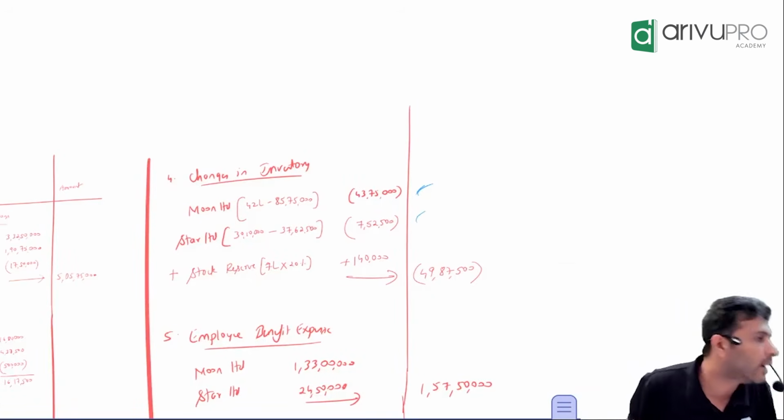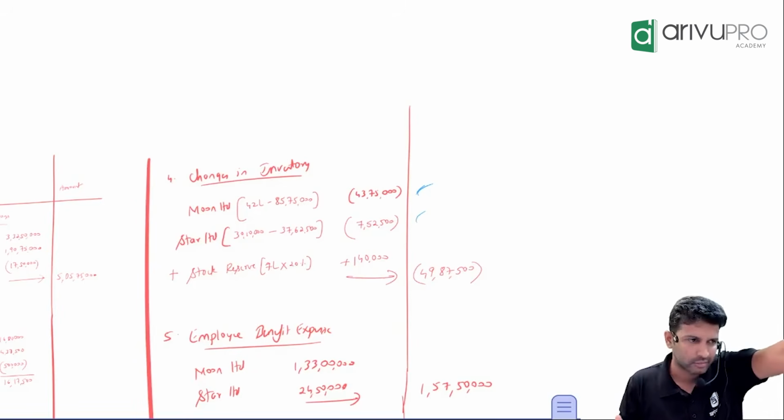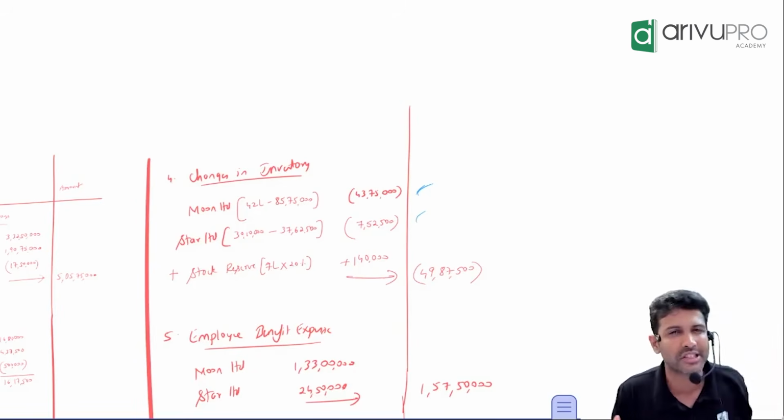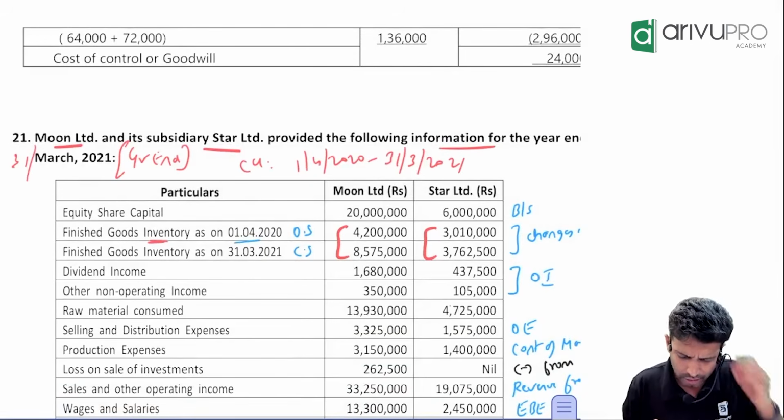Mutual owings you need to eliminate. That is one. One stock reserve adjustment they may ask you at best. That's all, I think, maximum adjustment which gets targeted in consolidated SPL. Conceptually pretty easy. Nothing much to worry about.